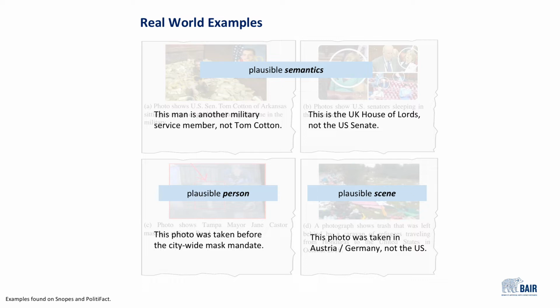C does indeed depict Tampa Mayor Jane Castor, but the photo was taken from a different time period. In this case, the person is plausible, but the context they are in is misrepresented. D does indeed depict trash left behind by refugees, but the photo was taken in Europe, not the US. In this case, the scene is plausible, but again, the context is misrepresented.